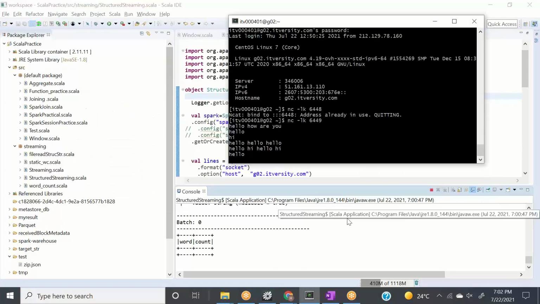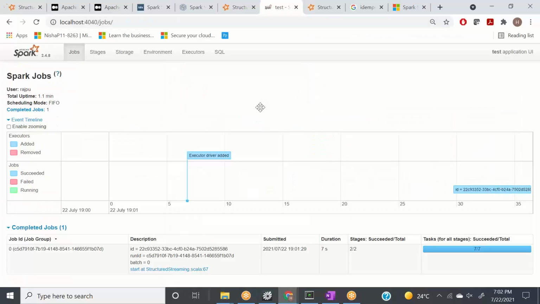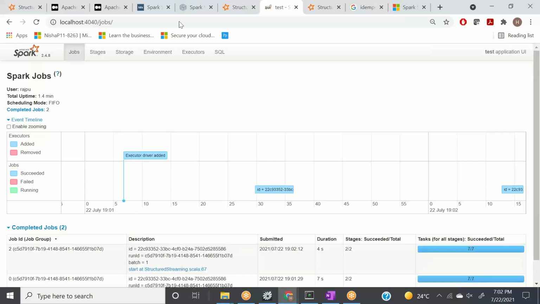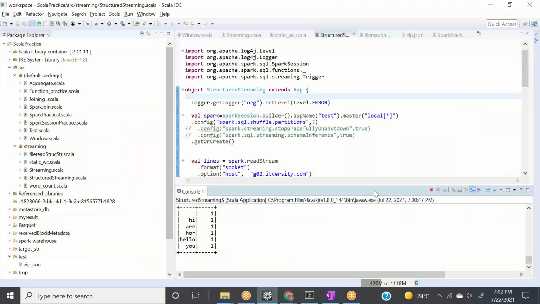Since I haven't given any data, let me give some data to it. Hello, hi, how are you? And let's wait. It has created one more job. So what is actually going on is it is creating one job for each batch. This is my first batch, this is my second batch, and for the second batch it processed the data for me.